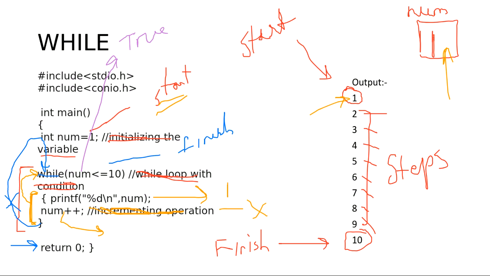So do you understand why we need steps? If you understand why we need steps, then type yes. What will happen if we don't use the steps? The number will not increase if we don't use the steps.